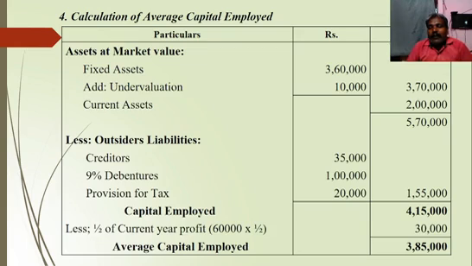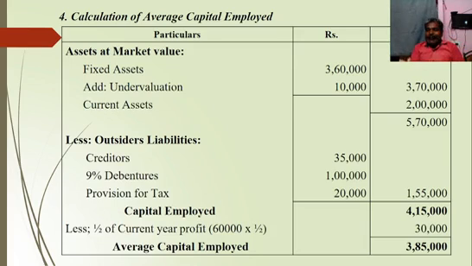Then the current assets value is 2 lakh, so the total value is 5,70,000. That is called assets at market value. What are the outsiders' liabilities available in that problem? Creditors rupees 35,000, 9% debentures rupees 1 lakh, provision for tax rupees 20,000. These three items come under the category of outsiders' liability. It should be deducted from assets at market value of 5,70,000. 5,70,000 minus 1,55,000, we will get 4,15,000.